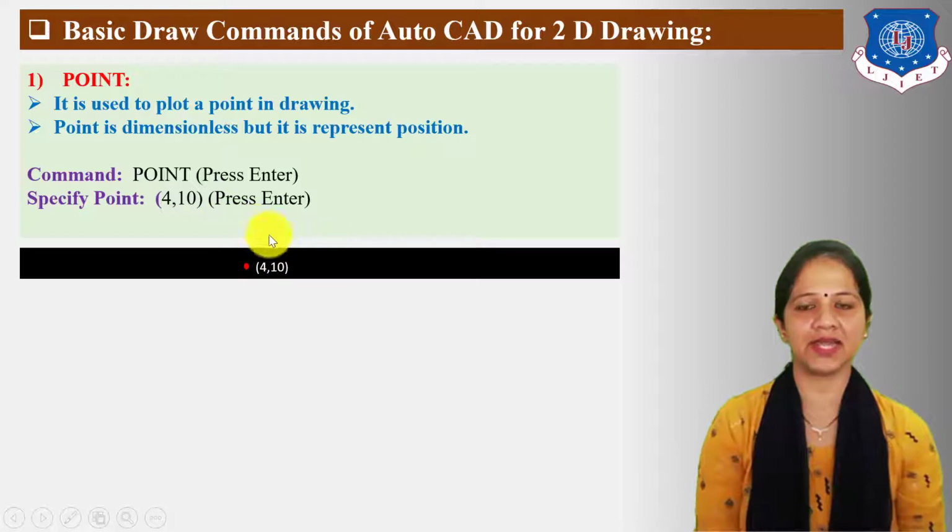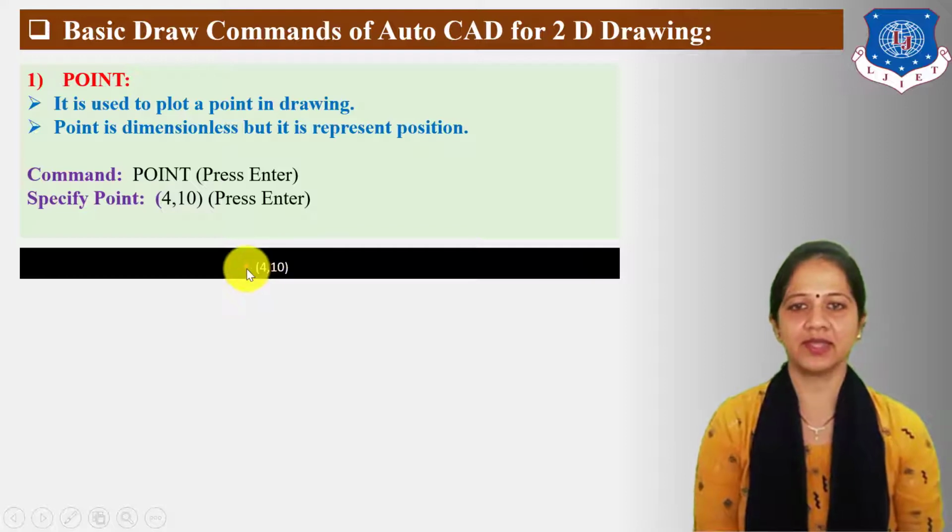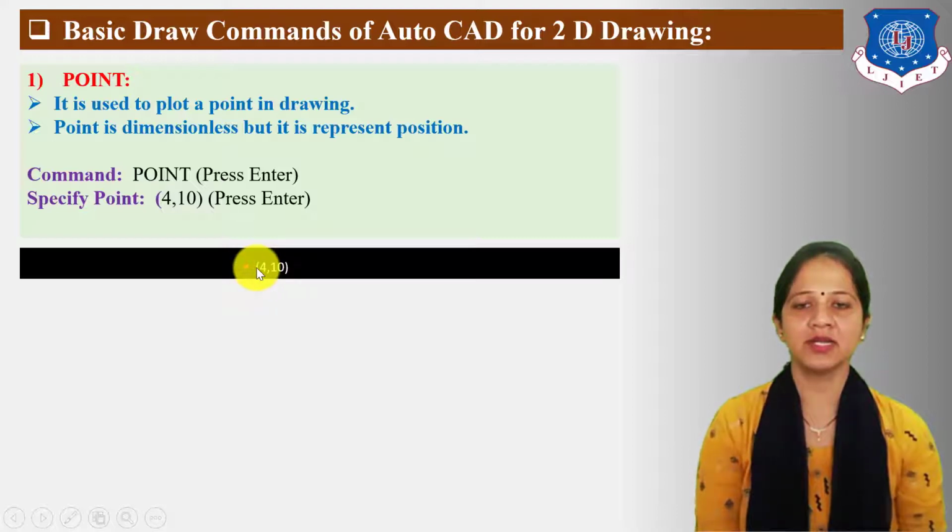Whenever you press the enter, like this point is displayed on drawing area. Here the specified point is 4,10. So for this point the unit from x-axis is taken 4 and the unit from y-axis is taken 10.